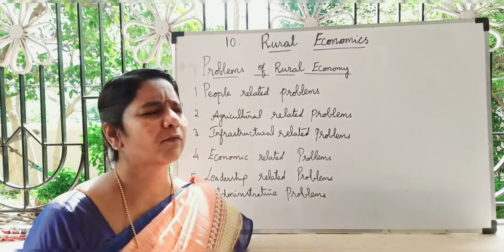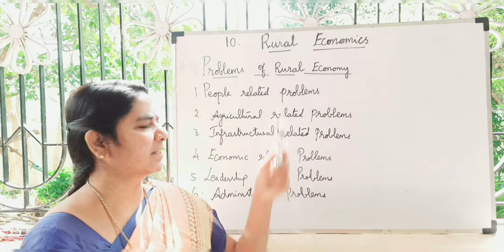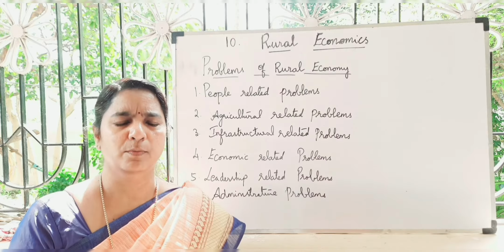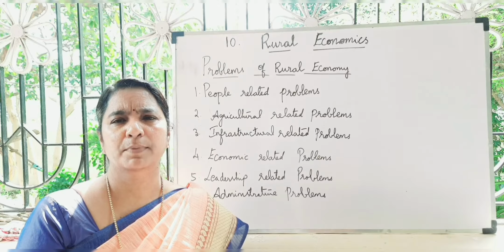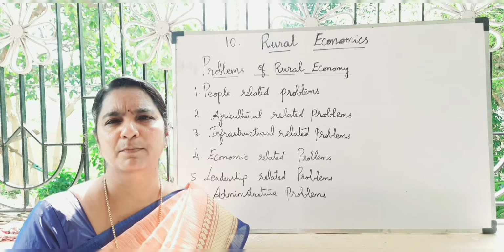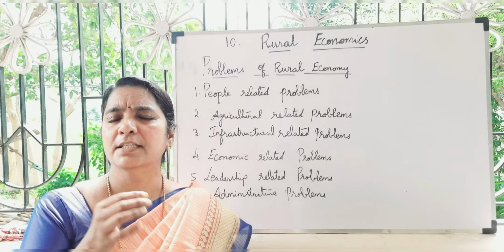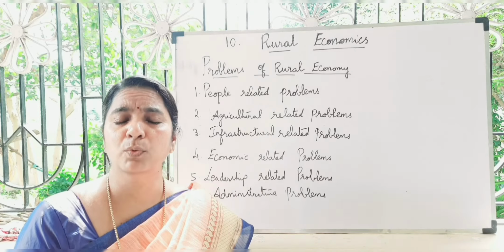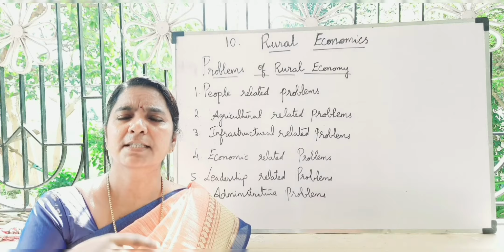Next, we'll go to the problems of the rural economy. First we have to categorize the people-related problems. In the rural area the individual standard of living will be low, and there is illiteracy, a lack of technical knowledge, a low level of confidence, and more dependency on sentiments and blind beliefs. Next, agriculture-related problems: a lack of awareness and knowledge of how to use technology, and unavailability of inputs like seeds, pesticides, and manure in the season they are needed.